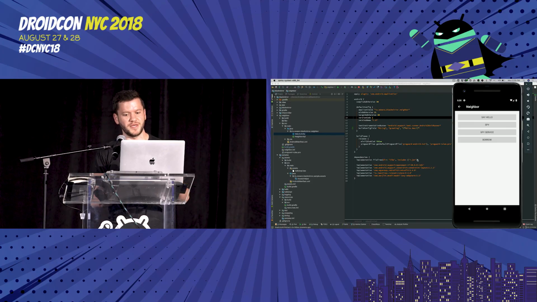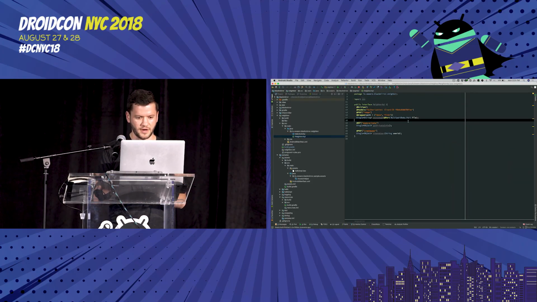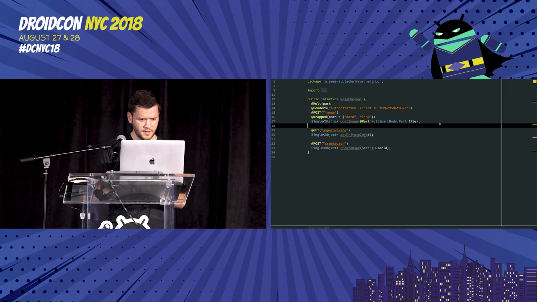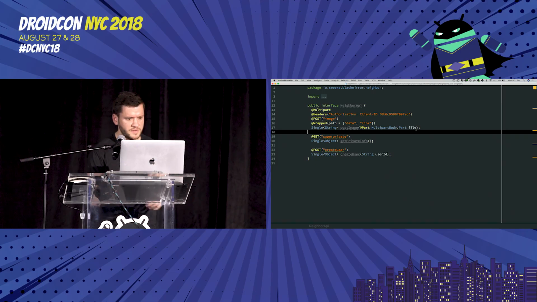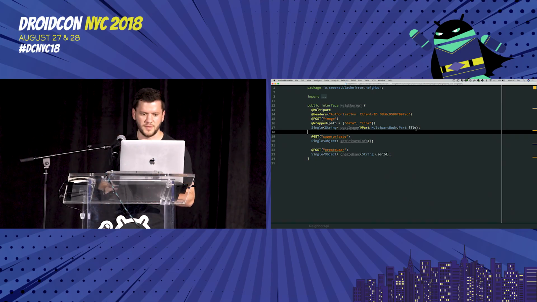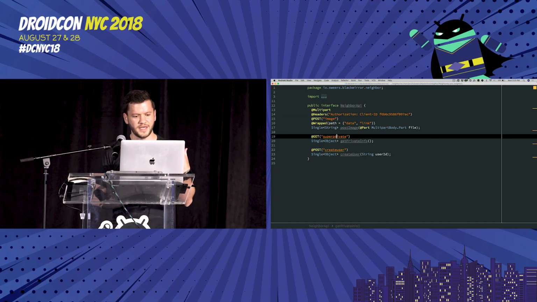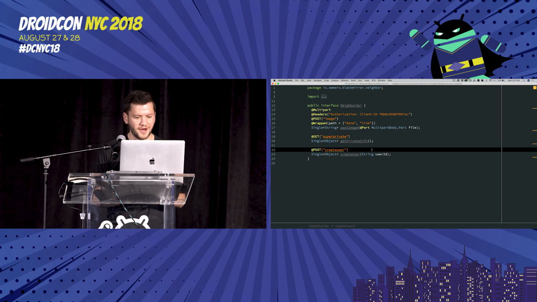So what if we want to take this a couple steps further? In our neighbor activity here, let me put this back in presentation mode. So we have the simple Retrofit interface in here called a neighbor API. It has a few different methods, like this post image that has a hard-coded client ID header on it. It has this get super private info endpoint, has this create user endpoint, etc.